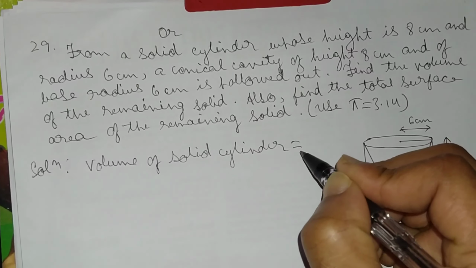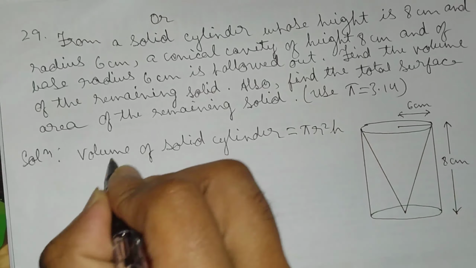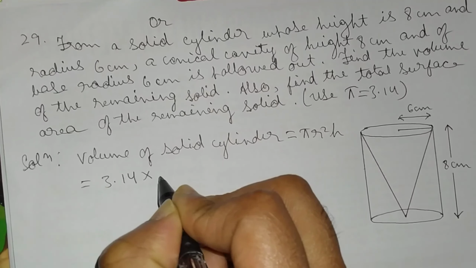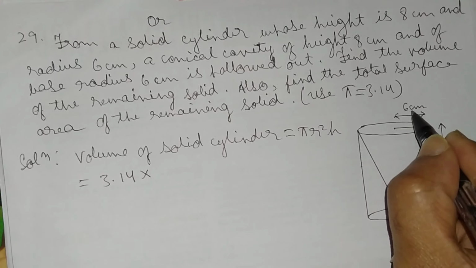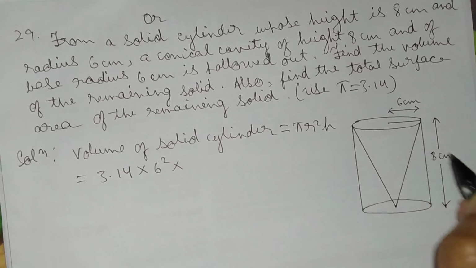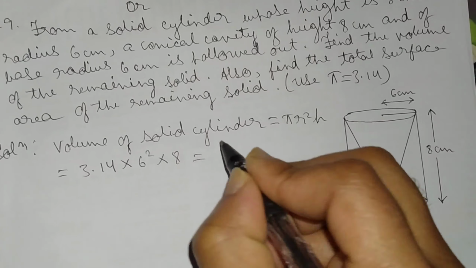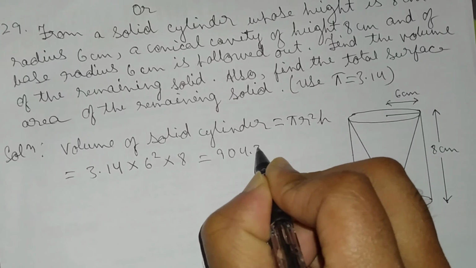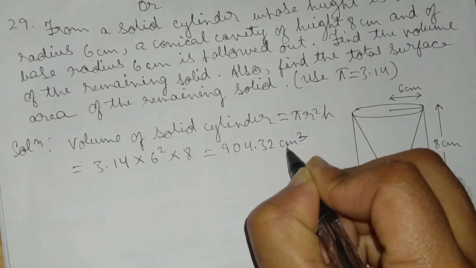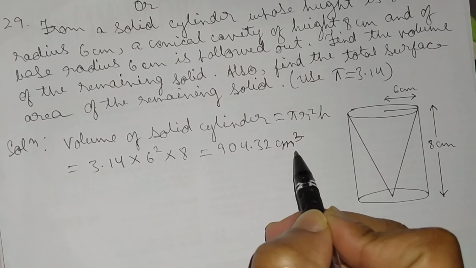Volume of solid cylinder is equal to pi r square h. So this is equal to 3.14 into 6 square into 8, which gives 904.32 centimeter cube. Volume is given in centimeter cube. Yes, volume of solid cylinder is 904.32 centimeter cube.